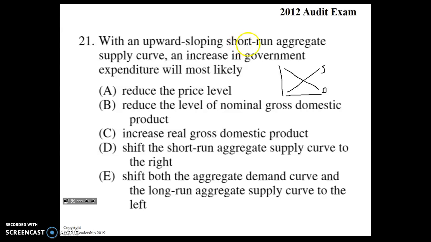An increase in government expenditures would be an increase in aggregate demand, so boom. Price level went up. Okay, so the answer would be C. Price level increased, but we'd also have an increase in our GDP down here.